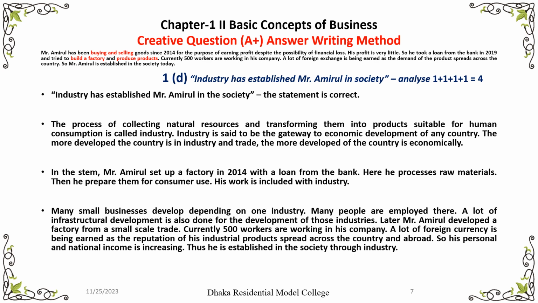Later, Mr. Amirul developed a factory from a small scale trade. Currently, 500 workers are working in his company. A lot of foreign currency is being earned as the reputation of his industrial products spreads across the country and abroad. So his personal and national income is increased. Thus, he is established in the society through industry. So if you can write your answer in four paras, you will definitely get 4 marks or 3 marks, right? Your answer can be in three paras also.